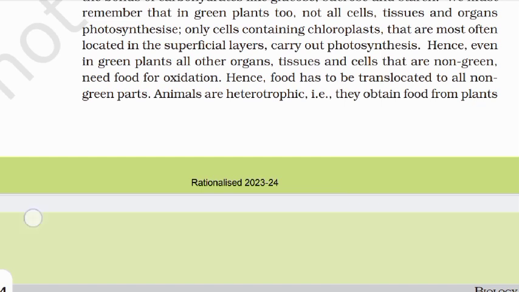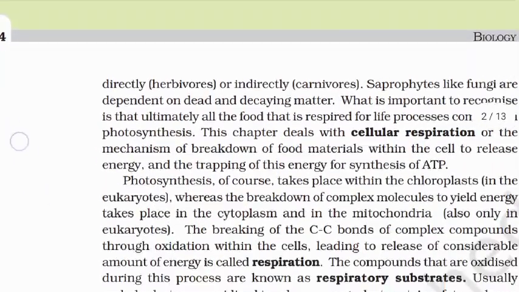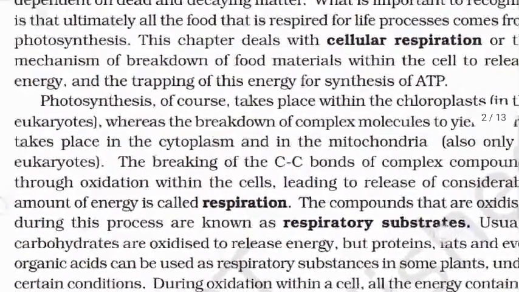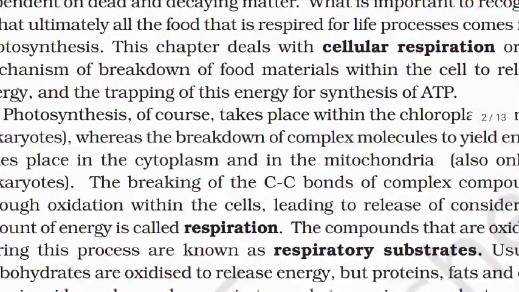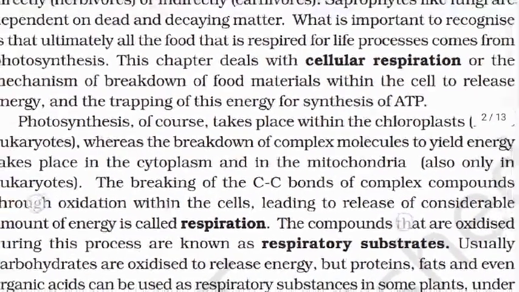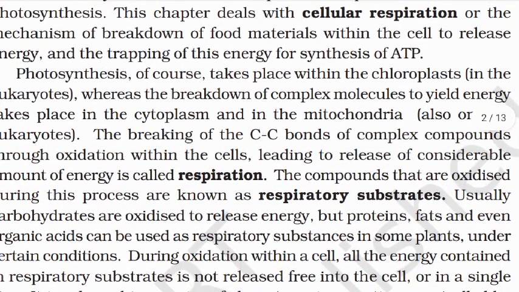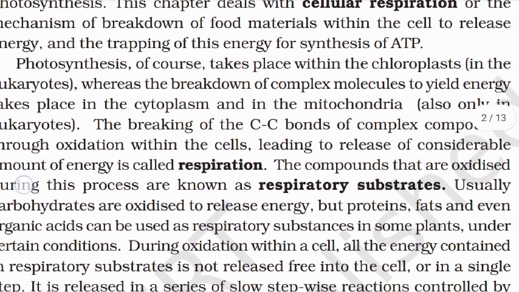Animals are heterotrophic, that is, they obtain food from plants directly, that is herbivorous, or indirectly, that is carnivores. Saprophytes like fungi are dependent on dead and decaying matter. What is important to recognize is that ultimately all the food that is required for life processes comes from photosynthesis. This chapter deals with cellular respiration, or the mechanism of breakdown of food material within the cell to release energy, and the trapping of this energy for synthesis of ATP.